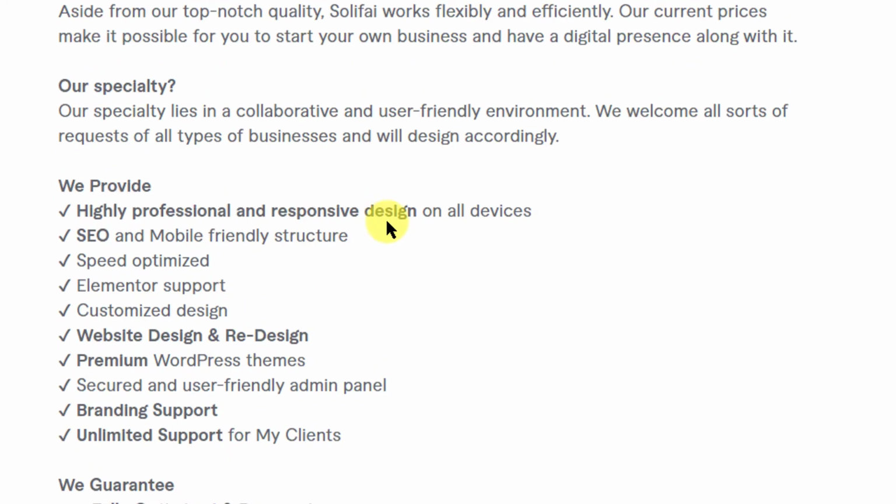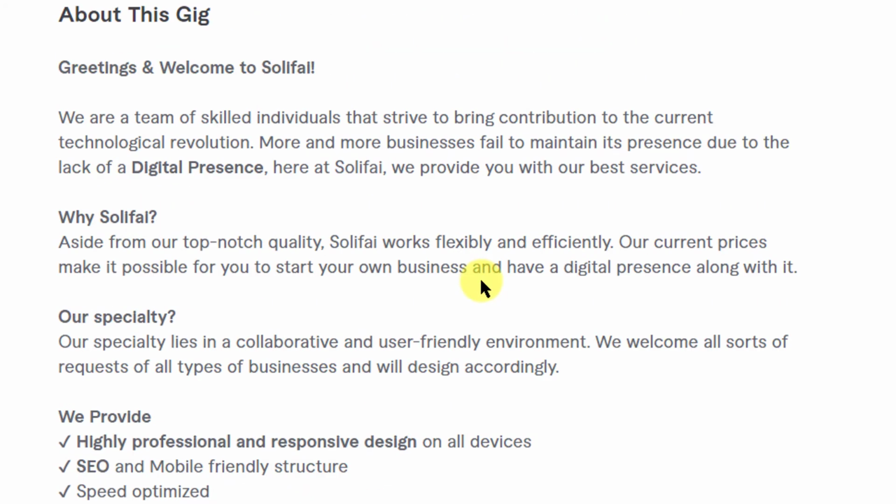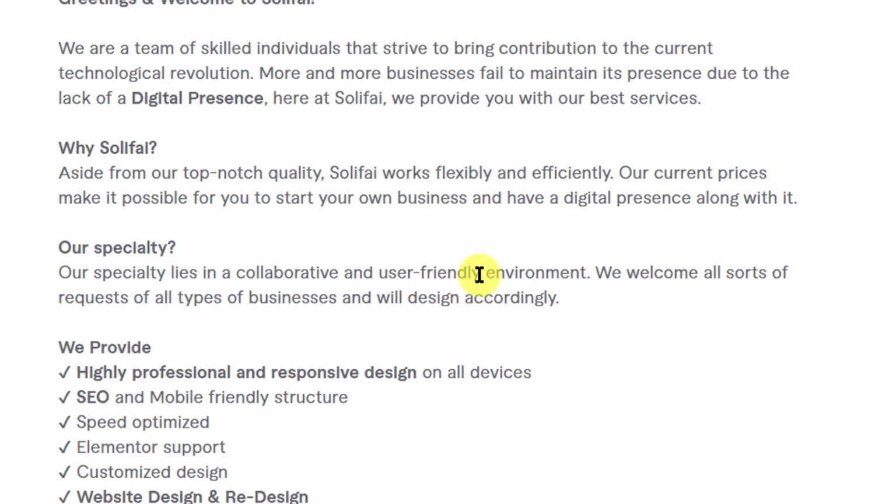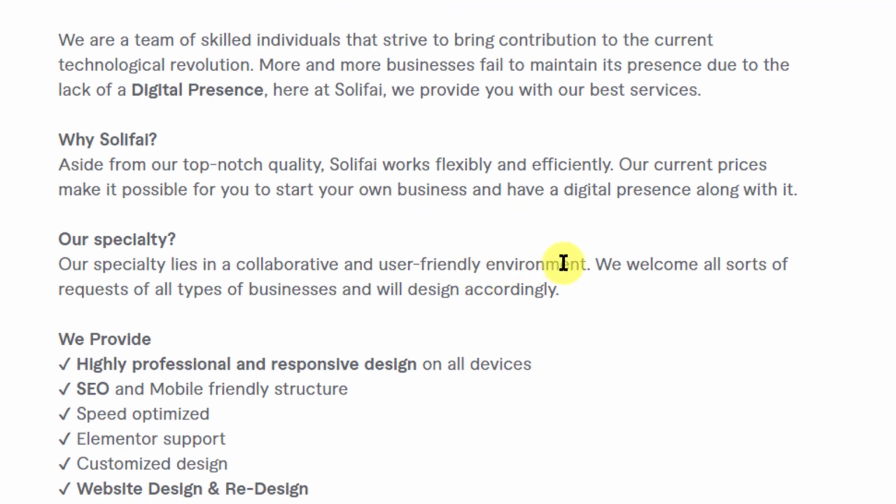Because many buyers will not have hosting. Many buyers will not have a domain. You can help sell those things to them as well. If you're an affiliate to some hosting company, you can sell that affiliate package or that hosting package to them if they contact you and tell you that they do not have hosting as yet. Very important. So always ask the buyer to contact, talk to him, spend some time on him.